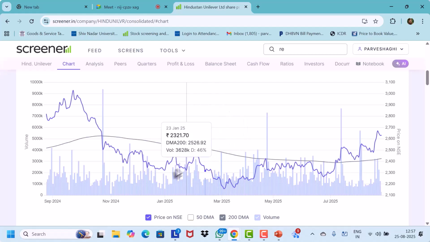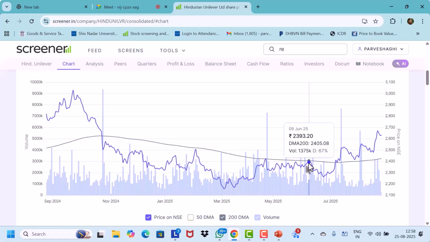Share prices started going up here, but before it touched the 200-day, it fell again. So that means it acts as a resistance. Here also it acts as a resistance. Here also. So the 200-day moving average was providing a lot of resistance to the stock price. When the trend was down, the share price could not break the 200-day moving average.